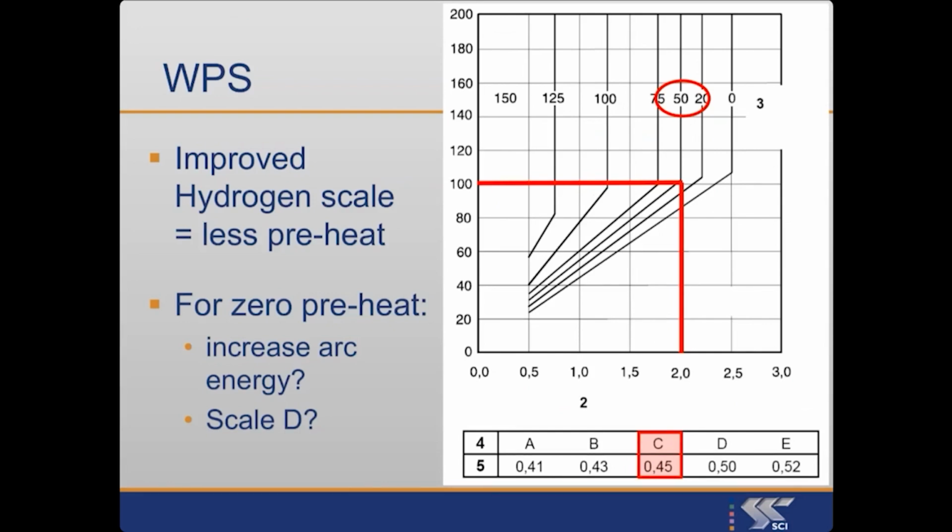So I would go off and find another graph for perhaps an even lower hydrogen scale. Or I would look at the certificate for my steel and see what carbon value it actually had. So hopefully I can find a combination which means I can complete the weld, in this case, without using preheat.